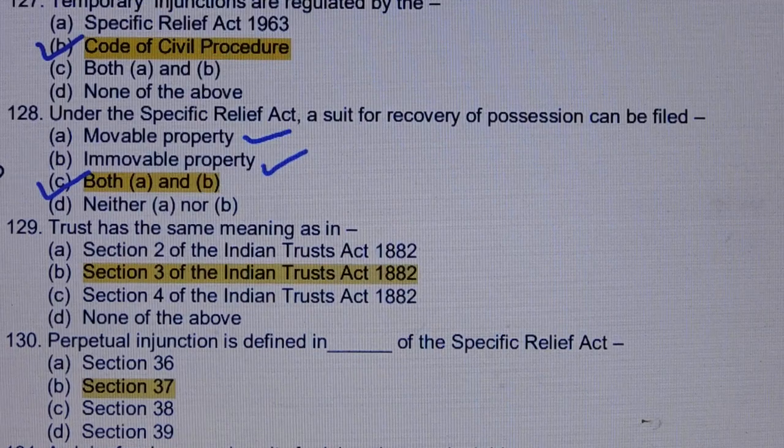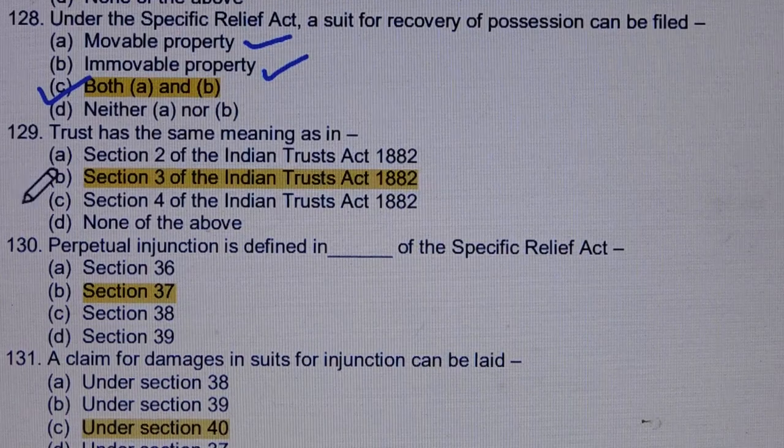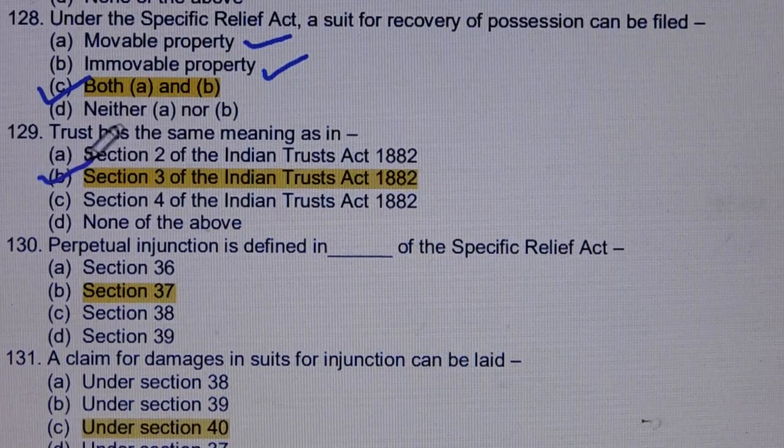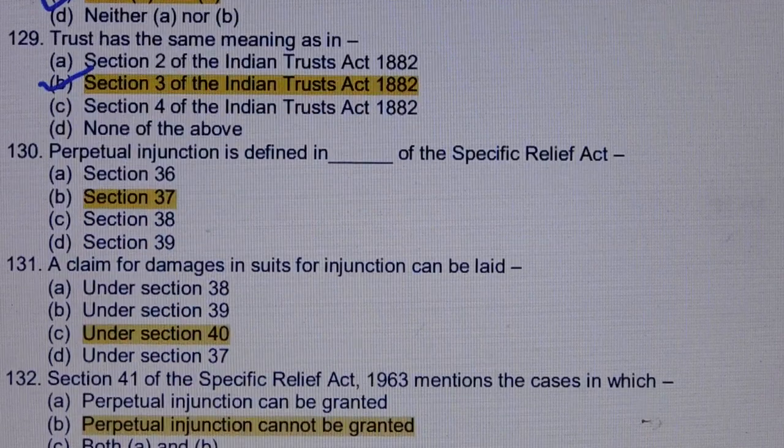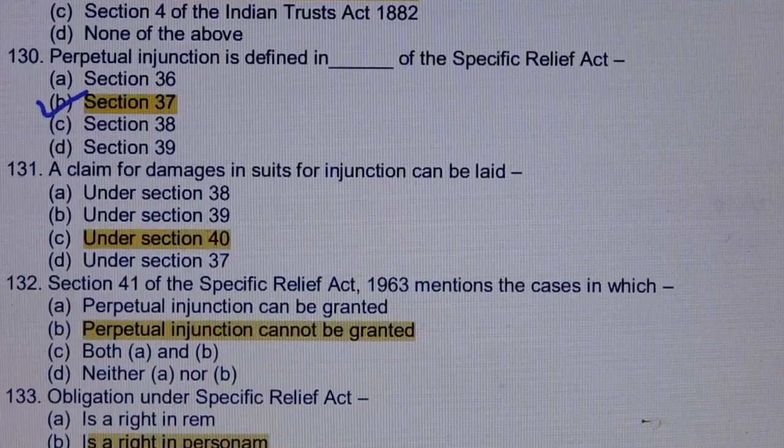Question number 129. Trust has the same meaning as in. Answer is option number B, section 3 of the Indian Trust Act. Question number 130. Perpetual injunction is defined in dash of the Specific Relief Act. Answer is option number B, section 37. Question number 131. A claim for damages in suits for injunction can be laid. Answer is option number C, under section 40.